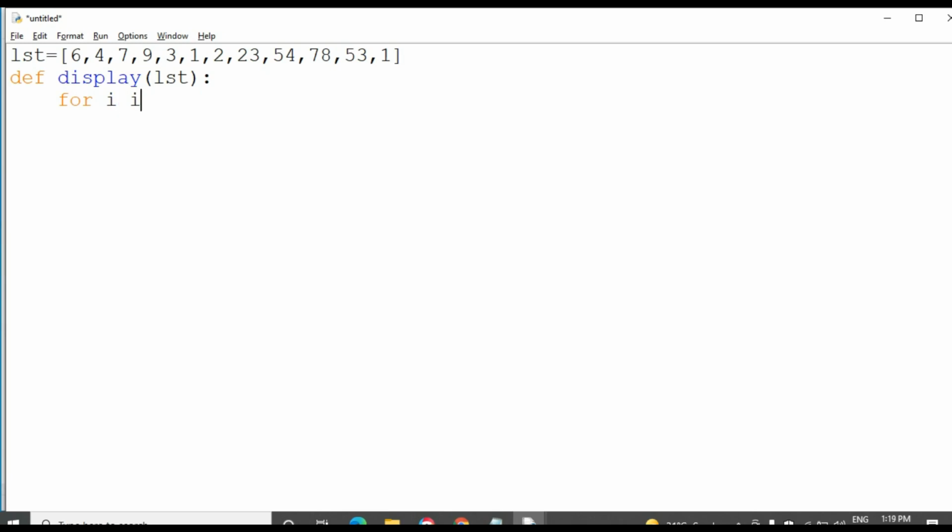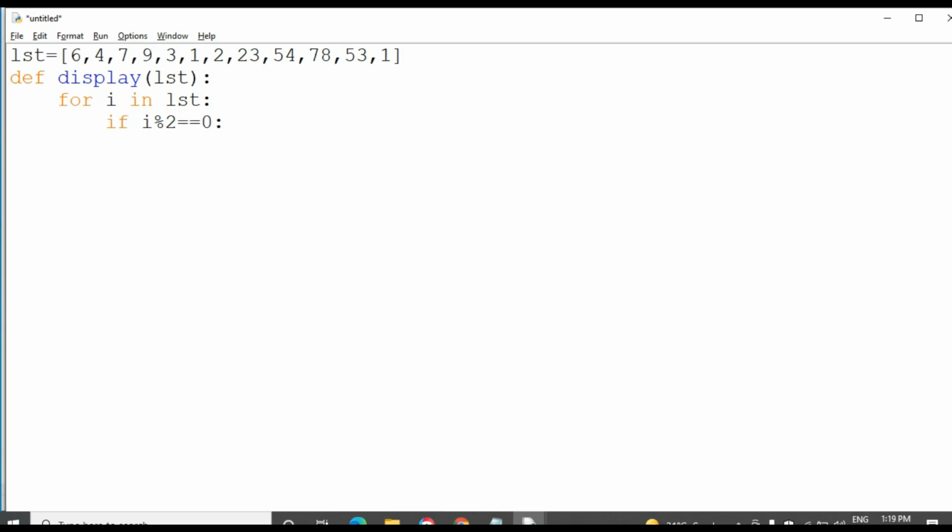I want to search each and every element in the list: for i in lst, then if i modulus 2